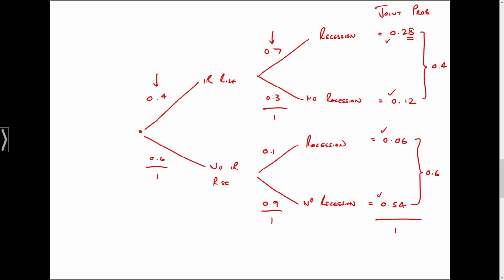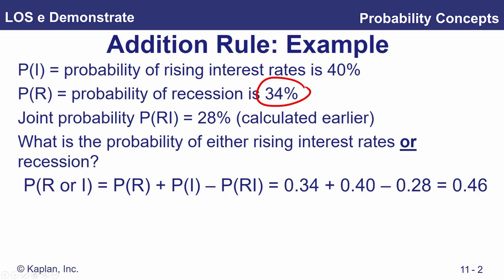Let's head back to our slides. Okay, so essentially here we're looking at our addition rules. So we took the unconditional probability of a recession, plus the unconditional probability of an interest rate rise, and then we subtracted the joint probability, the probability that they occur together. So 0.34 plus 40% minus the joint probability of 28% to get a 46% chance. There is a 46% chance of witnessing either a recession or an interest rate rise.